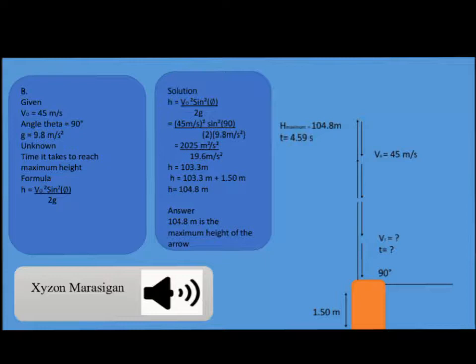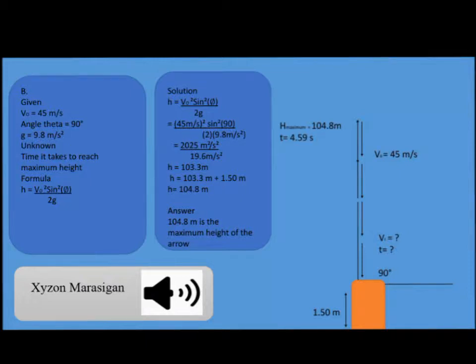To answer letter B of number 4, we need the initial velocity, which is 45 meters per second, the launch angle, which is 90 degrees as the projectile is launched straight up, the value of g, 9.8 meters per second squared, and the initial height, which is 1.50 meters. We will use the formula for maximum height, which is v squared times sin squared theta divided by 2 times g.